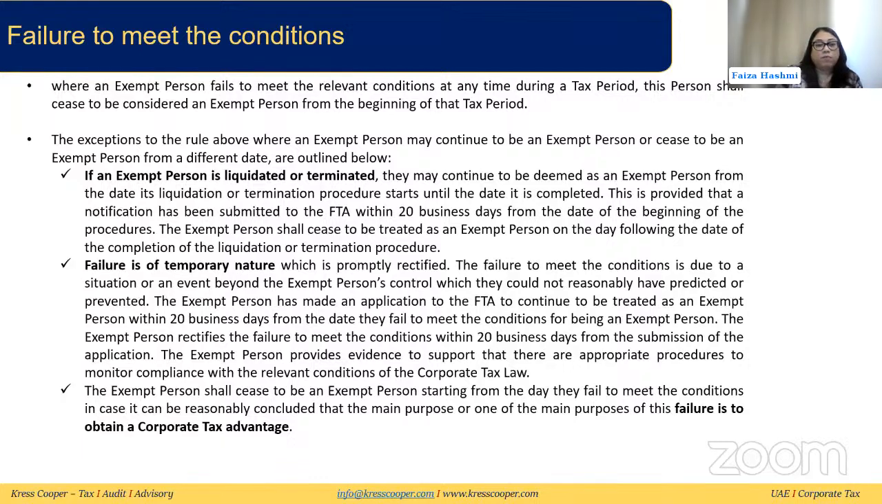Then, the exempt person will cease to be an exempt person starting from the day they fail to meet the conditions, in case it can be reasonably concluded that the main purpose or one of the main purposes of this failure is to obtain a corporate tax advantage. So then the date will shift not from the beginning of the tax period, but from the date that they fail to meet the conditions.